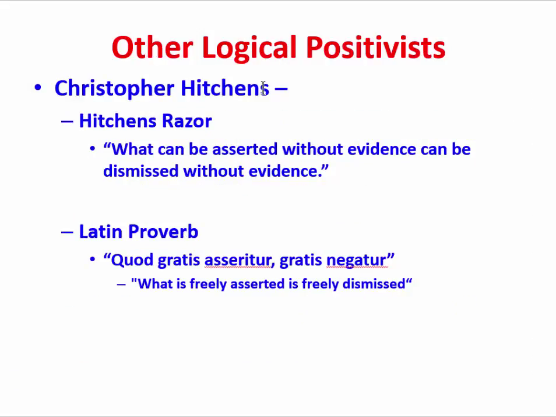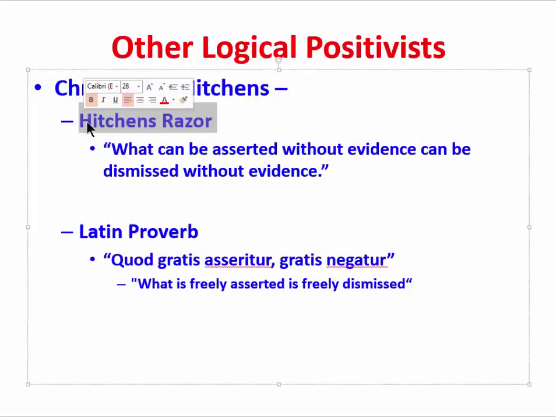This is Christopher Hitchens. He offers us Hitchens' razor. What can be asserted without evidence can be dismissed without evidence. This is based on the Latin proverb that you see here, quod gratis asseritur, gratis negatur. What is freely asserted is freely dismissed. What all of these are leading to is the important point that we need to be offering evidence for our claims, and our claims need to be falsifiable. If we don't do that, we are going to be chasing teapots between here and Mars.